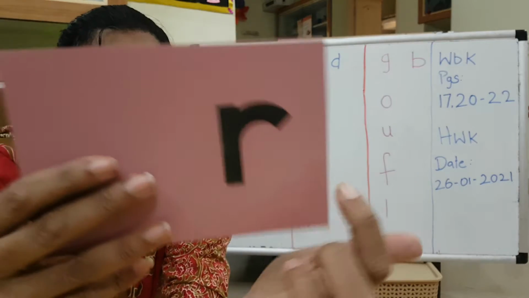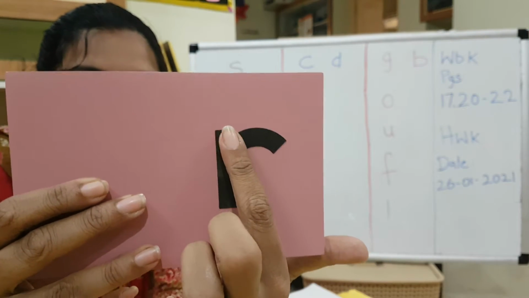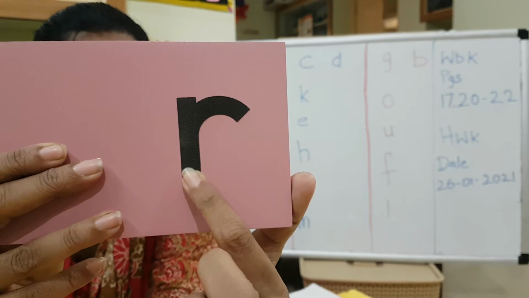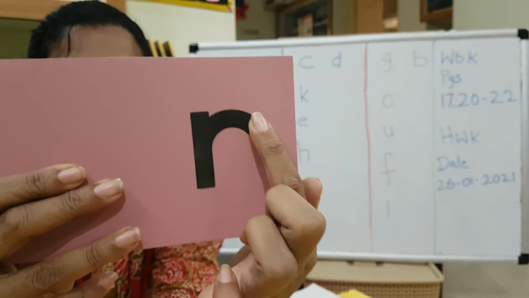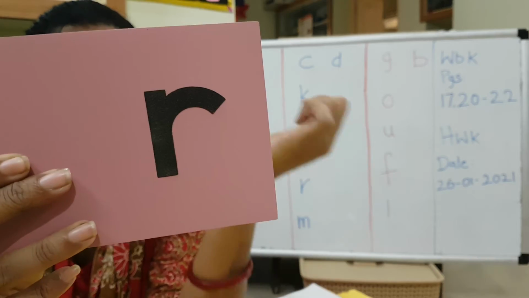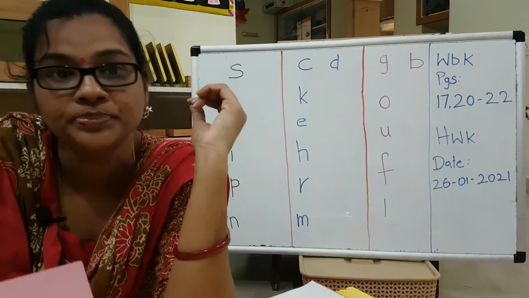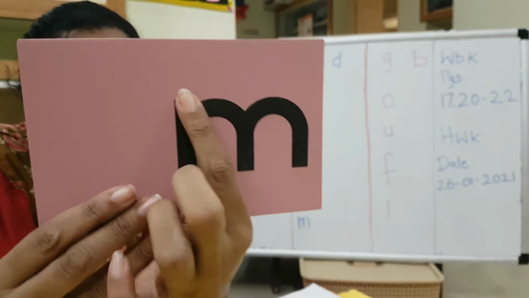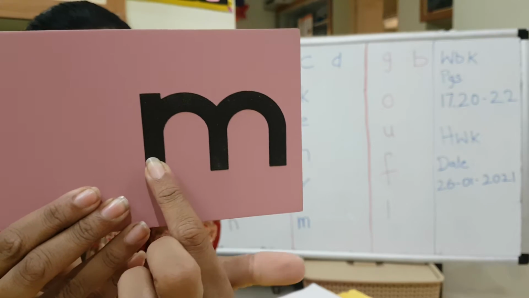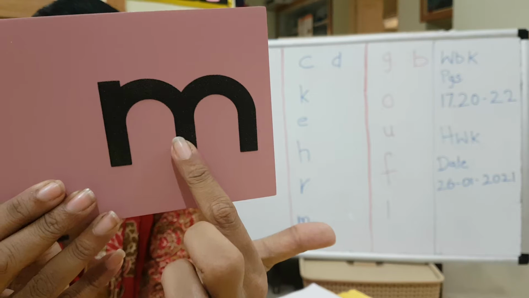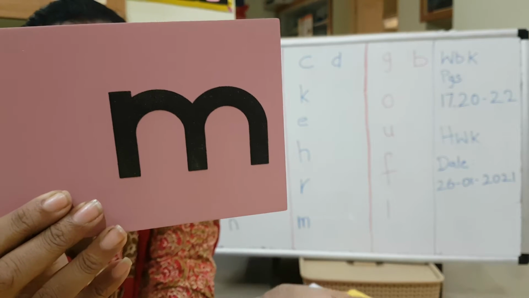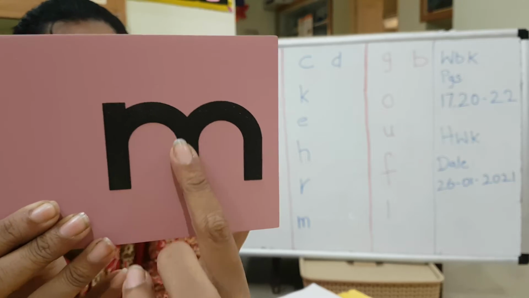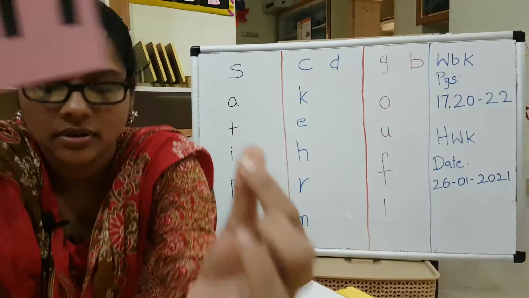Then you have R as in rat, road. Draw a standing line. Okay, draw a standing line, come up a bit and a half curved line. Then you have M as in milkshake, mango. Draw a standing line, just come up and draw 2 humps. Okay? A standing line, come up a bit and draw 2 humps.